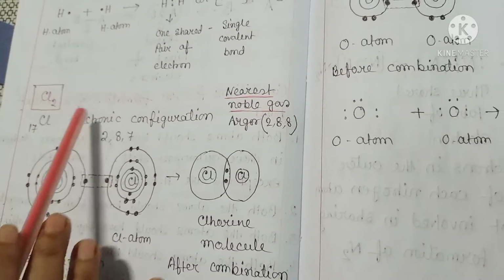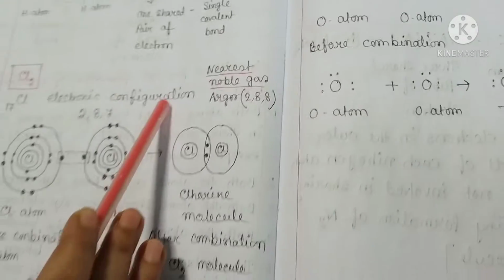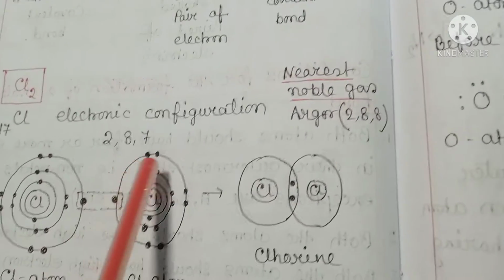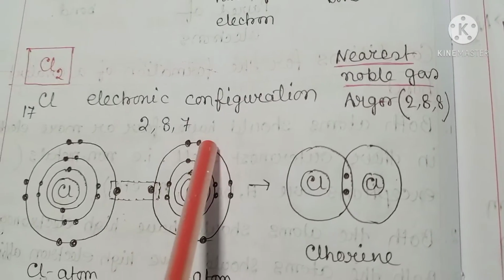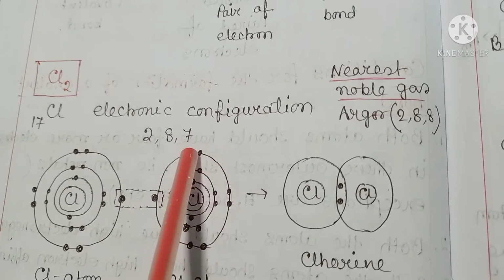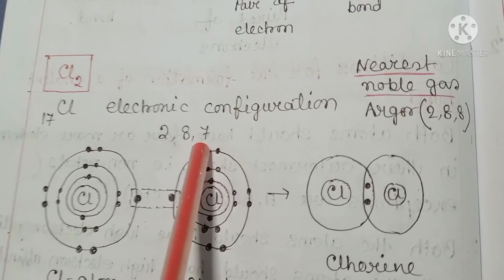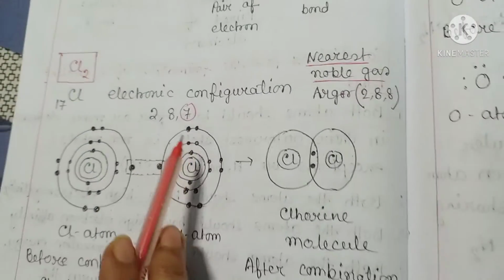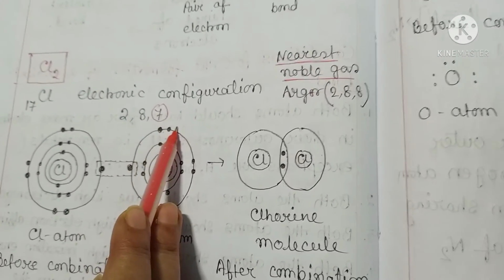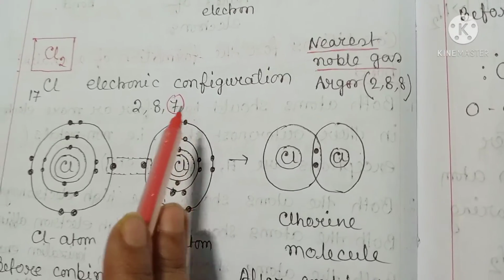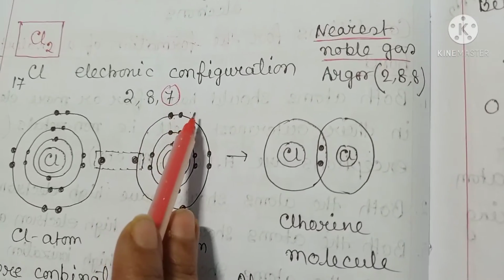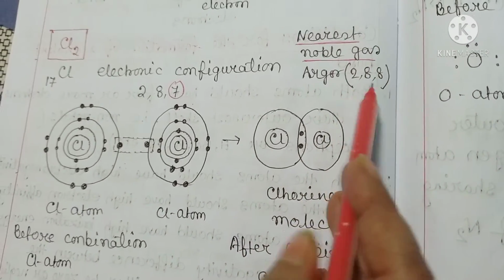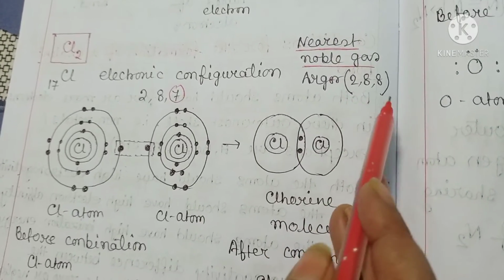Now chlorine molecule. See the formation of chlorine molecule. Atomic number of chlorine is 17. So electronic configuration is 2, 8, 7. Therefore, chlorine has 7 electrons in its outermost shell. So it needs 1 electron to complete its octet and can acquire the configuration of nearest noble gas argon. Electronic configuration of argon is 2, 8, 8.